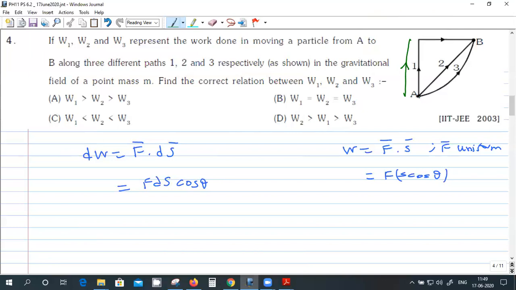Is that force or displacement? Even if you assume the gravitational field is in this direction, there is a displacement vector. Three different paths, no?